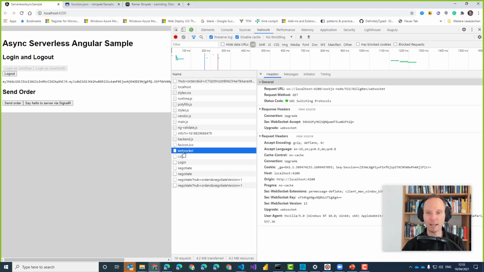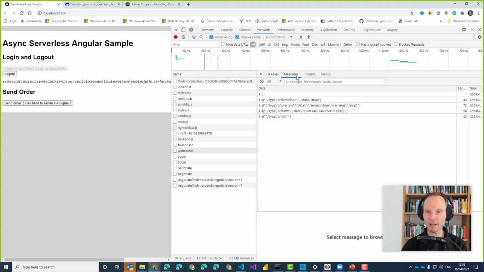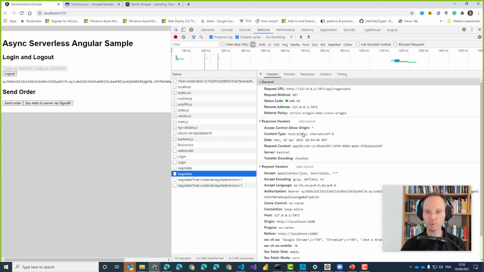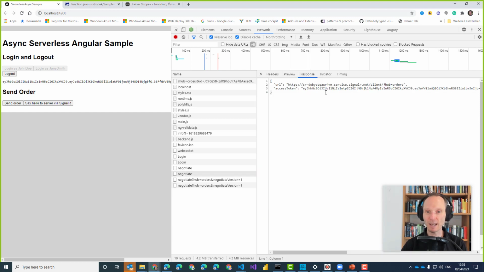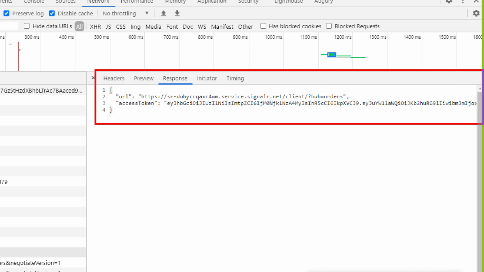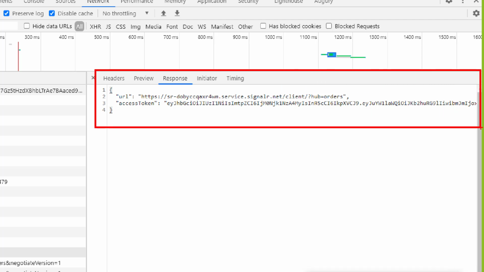Well, if I click here, we will see that the response of this one is not directly talking WebSocket with this stuff, but if we take a look at the negotiate, that's the protocol going on behind the scenes, we will see that my Node.js application, without me doing anything,